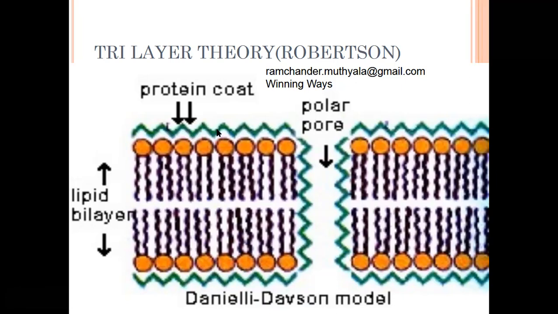At the outside, a protein layer is present. It is clearly visible at the outside of the plasma layer. Below the protein layer, the phospholipid bilayer is present, and below this, another protein layer is present. See here also, in the phospholipid bilayer, the hydrophobic tails are towards the inside and the hydrophilic heads are towards the outside.